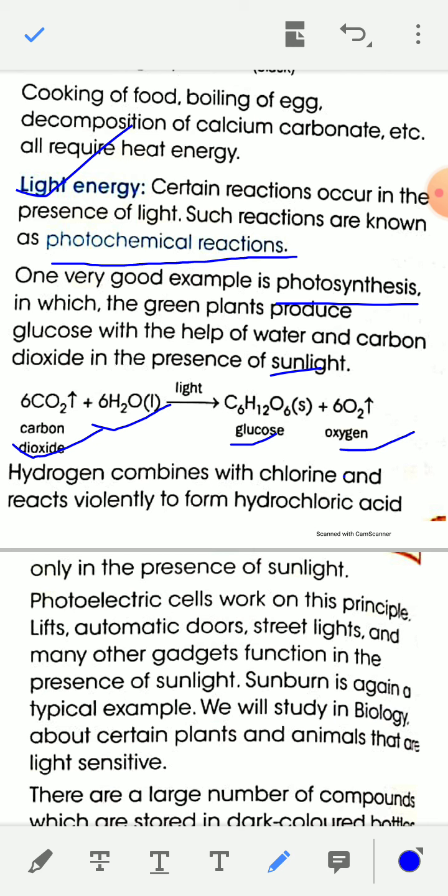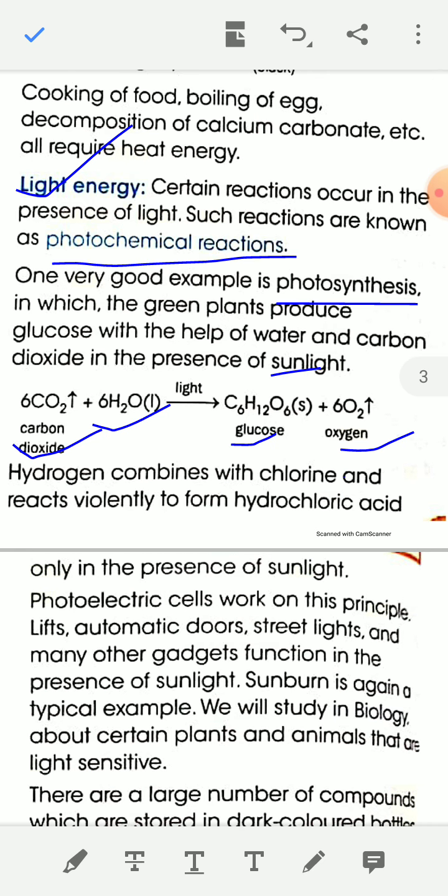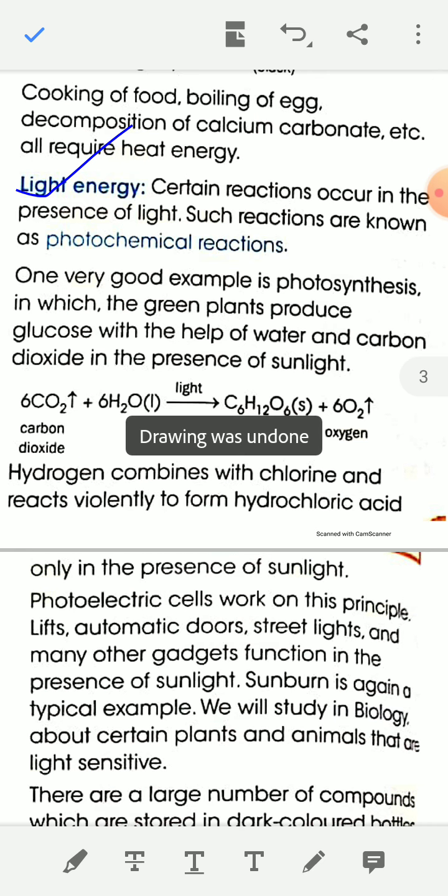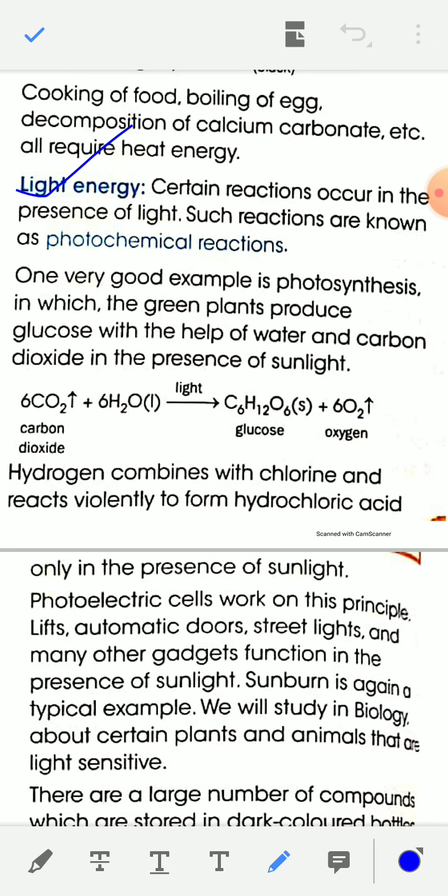Similarly, another example of a photochemical reaction is the reaction between hydrogen and chlorine. Hydrogen combines with chlorine and reacts violently to form hydrochloric acid only in the presence of sunlight. This is also an example of a photochemical reaction.